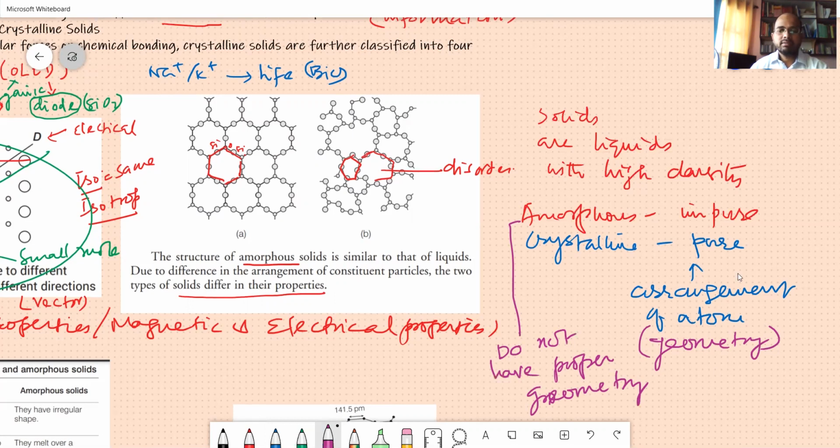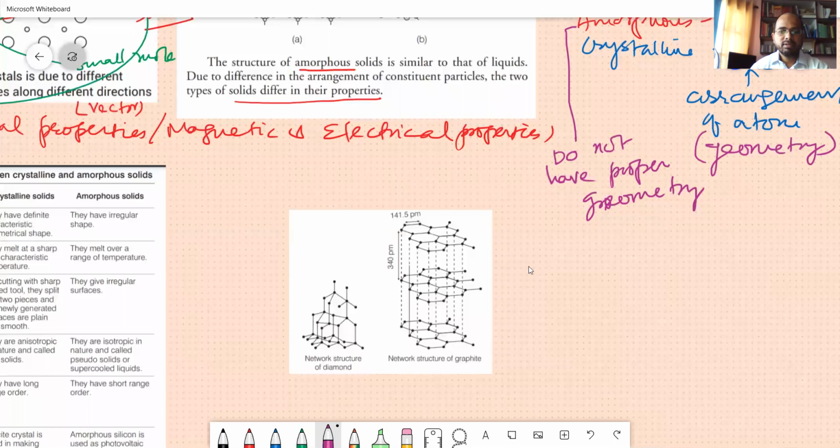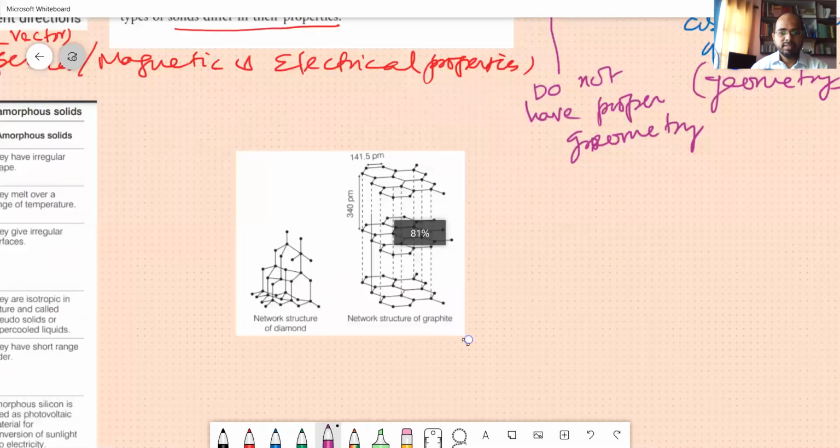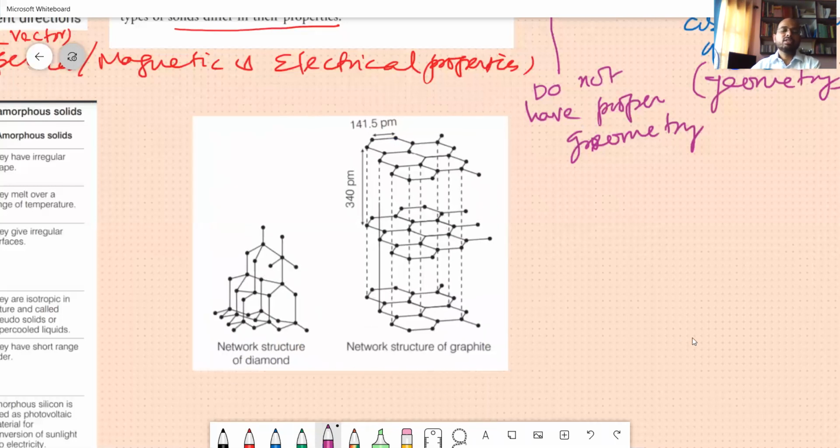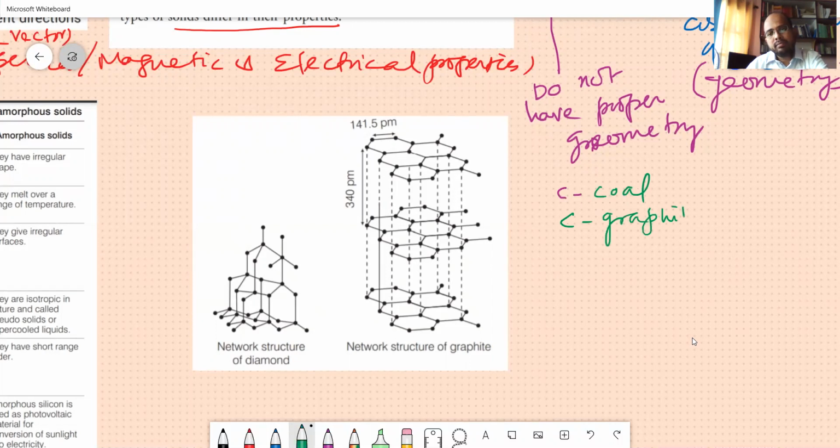In this slide, I'm showing how arrangement of atoms can give rise to different things. Carbon can exist as coal, as graphite, as diamond, and as fullerene.